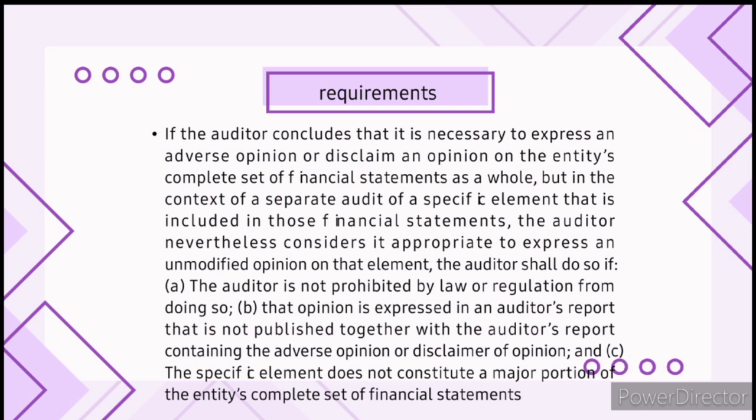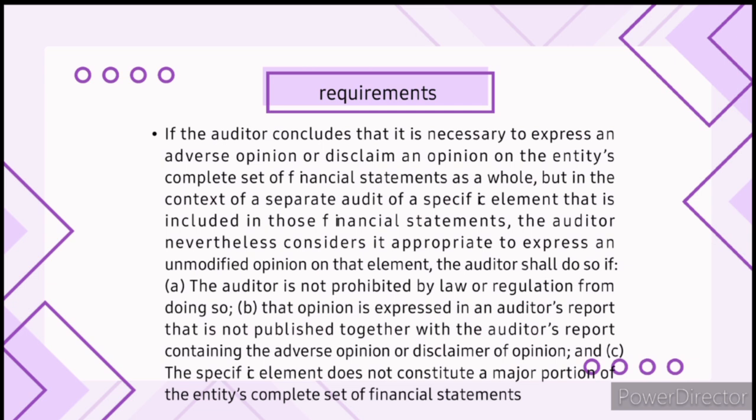And the second one is the separate reports. The opinion on the specific piece is given in a separate report, not alongside the report saying the whole puzzle is bad. And the last one is not a major part. The specific piece is not a big part of the whole puzzle, meaning it doesn't represent a significant portion of the company's financial statements. So, if the auditor finds the whole financial picture is messed up, but a specific part is okay,